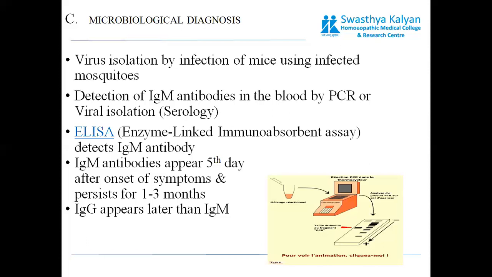If a person is presenting with fever and you go for a serological test and you find that IgM is quite high, then you need to reconfirm his history, whether he was suffering from dengue earlier or not. If he confirms that he had dengue 1 or 3 months back,